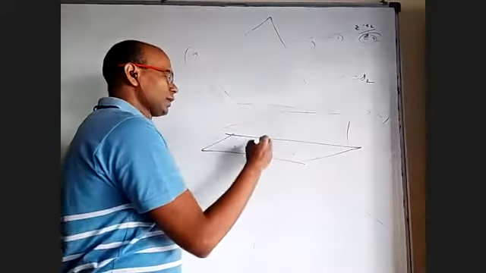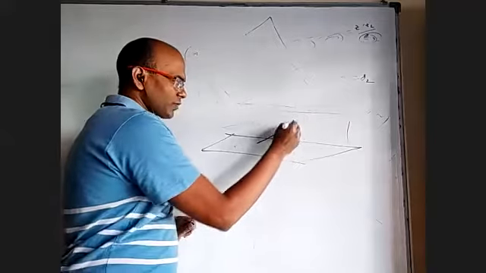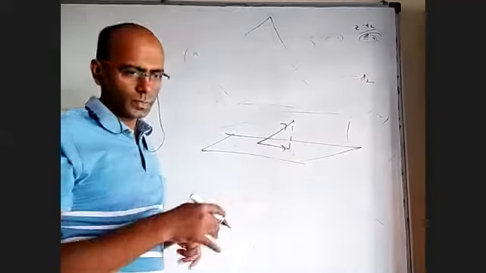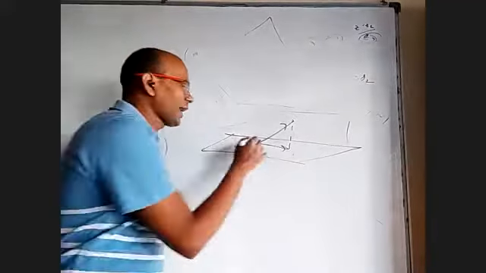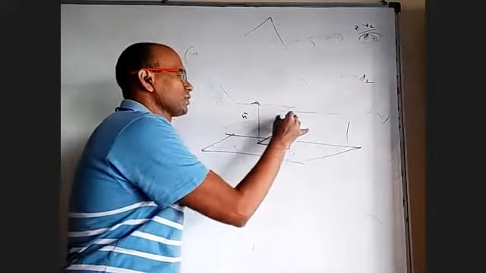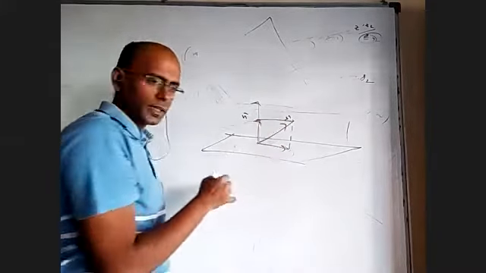I have a plane and I have a vector. If somebody asks me what this is, I will not be able to find it. But I know n bar. I know this is r bar. I can find this vector.